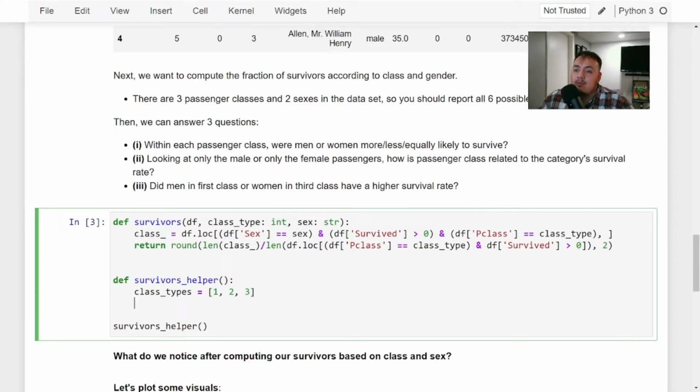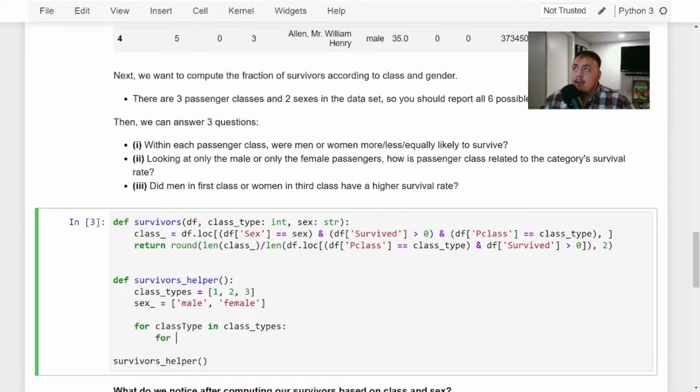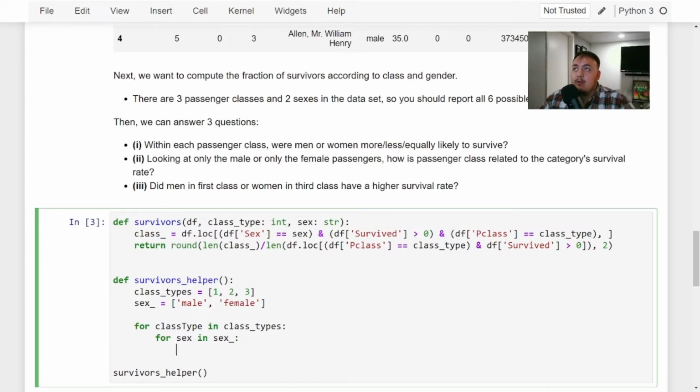And then the sex is equal to, we have only 2, so male or female. And then what we want to do is for class type in class types, for sex in sex, and then what we want to do is print, just so we can see what's going on.